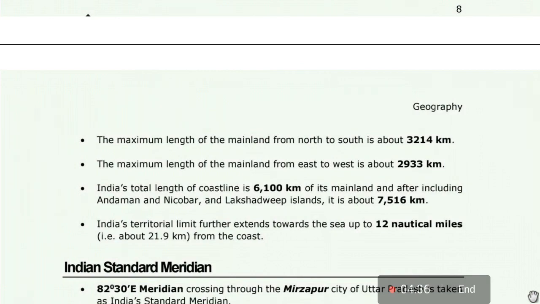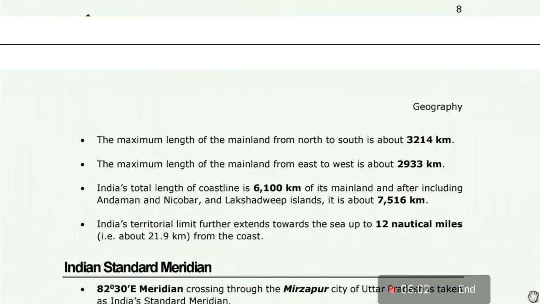The maximum length of the mainland from east to west is about 2,933 kilometers. So here north to south 3,214 kilometers and east to west 2,933 kilometers.